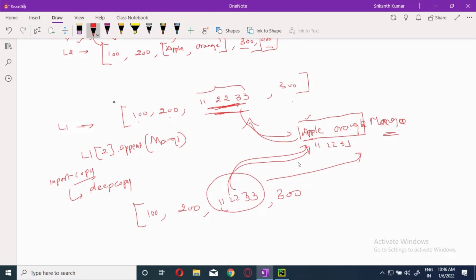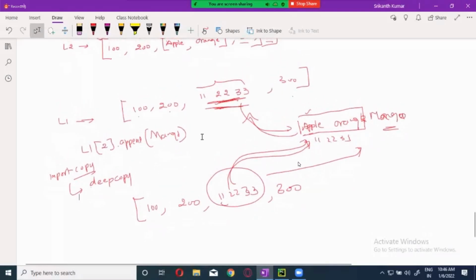This is the difference between three different copies. One is a reference copy, very, very dangerous. The second one is shallow copy, which is good enough if you are not dealing with any nested part. The deep copy is the safest one to use. If you know the difference, you will go with the deep copy only. You will never want to go with the ordinary copy at all. But unfortunately, if you don't know the difference, then you are unnecessarily replicating the changes in multiple places. That is a problem over here.